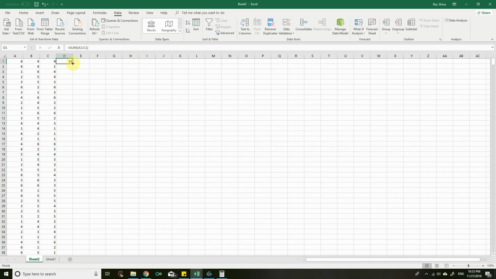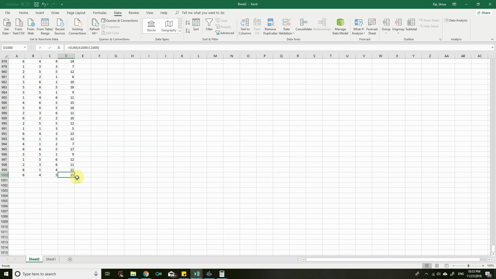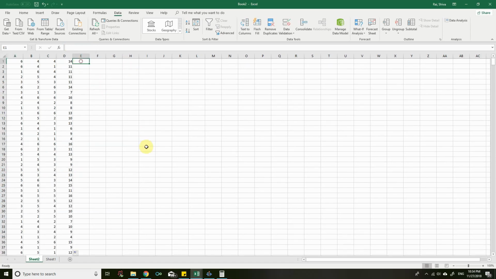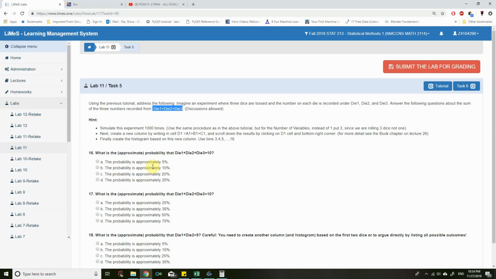After you hover at the bottom right corner and see this black plus sign, double click for the thousandth toss or thousandth roll. You can see this is sum A1000 to C1000. Now we have already done this, and we have summed up those things, and finally create the histogram based on this new column.